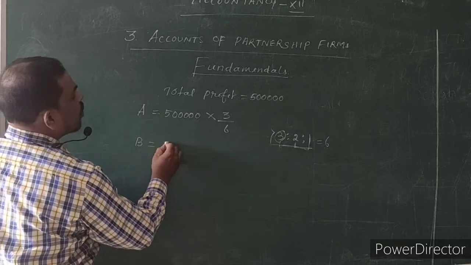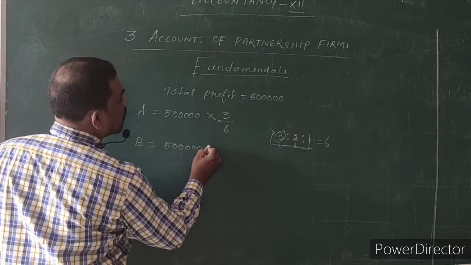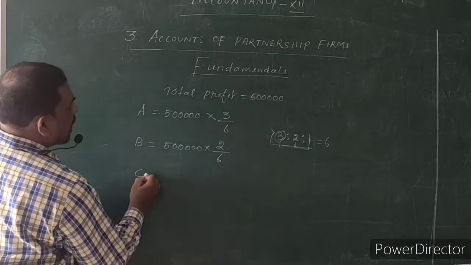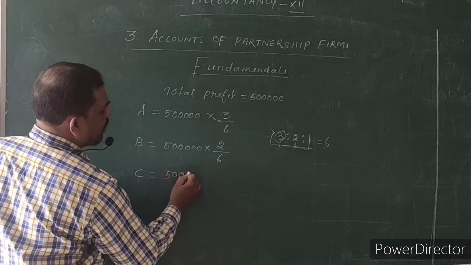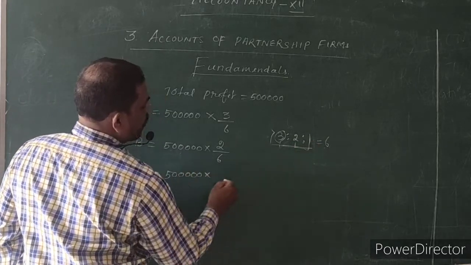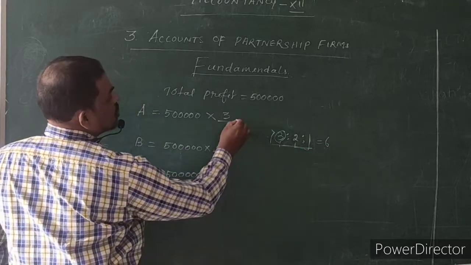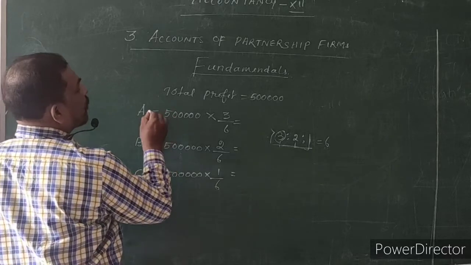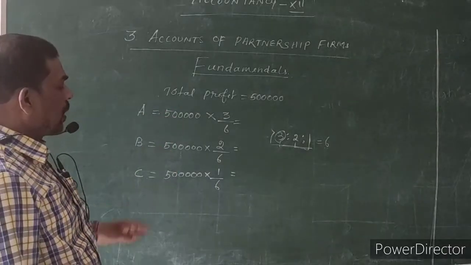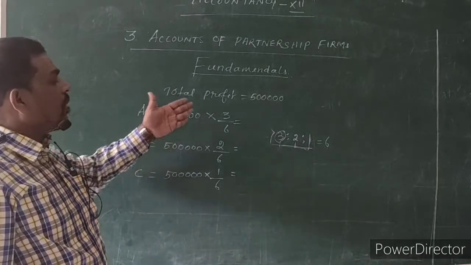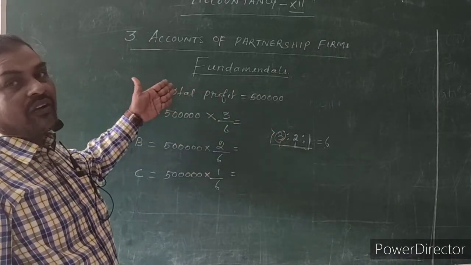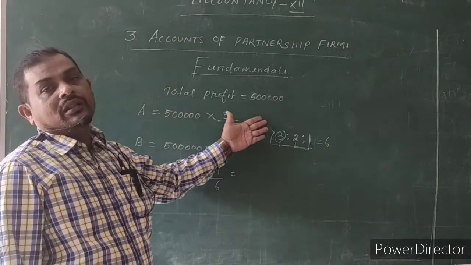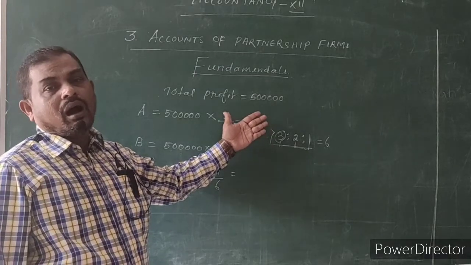For B, total profit of rupees 5 lakhs into how much share for B? 2 out of 6. For C, the total profit of rupees 5 lakhs into 1 share out of 6 share. So on this basis only we have to calculate the profit of partners. This is the way we have to calculate the profit sharing ratio, and the profit earned within the business should be apportioned on the basis of the capital contributed by all the partners.